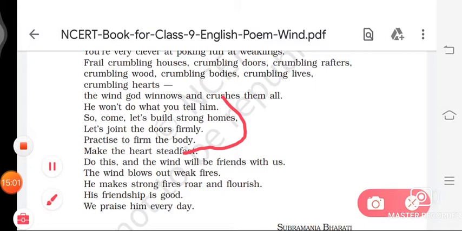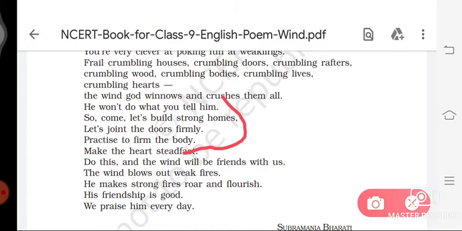So in these lines, the poet says that the wind does not do what you tell him. Therefore, it is essential to equip our buildings, our bodies, and our hearts with immense strength, so that we may withstand strong winds.